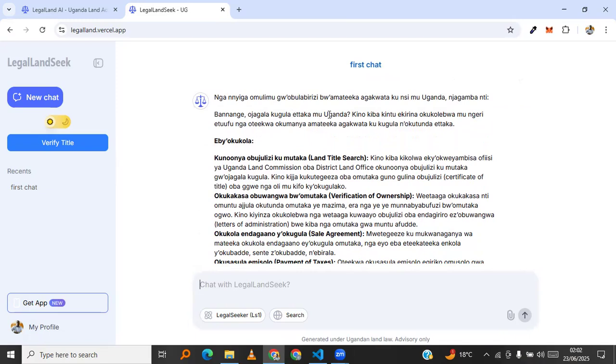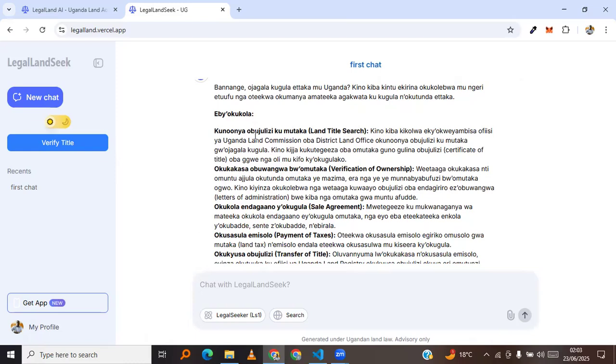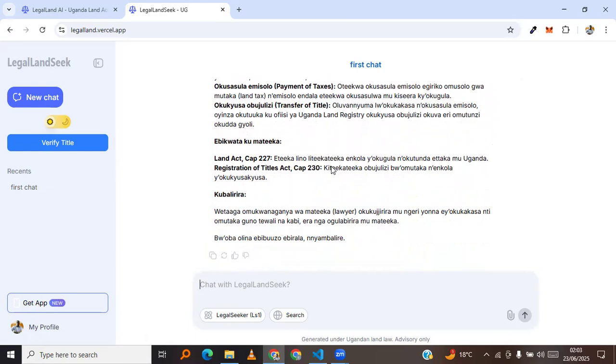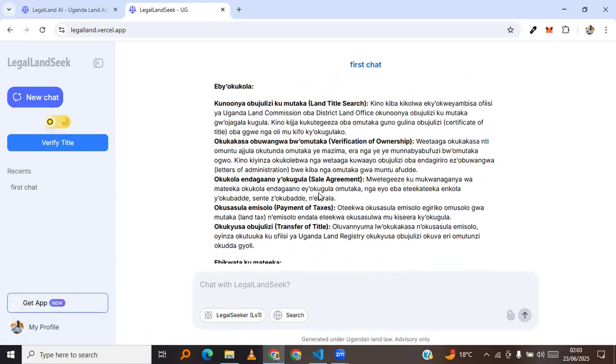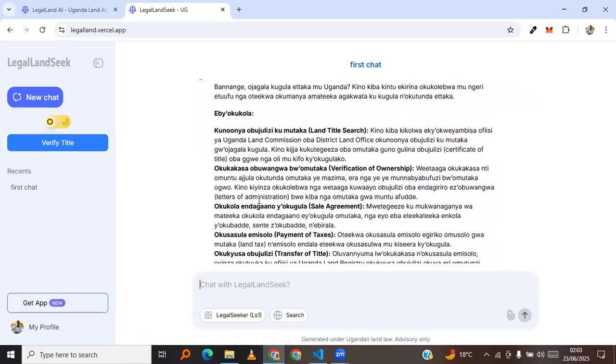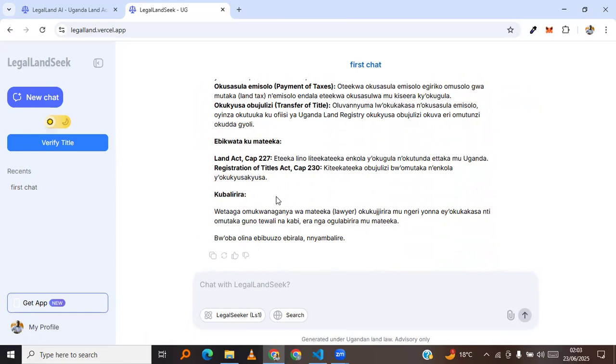Ojagala kugula ttaka mu Uganda, kino kiba kintu ekirina kukolebwa mu ngeri entuufu nga oteekwa kumanya amateeka agakwata ku kugula n'okutunda ettaka. So it is really responding in Luganda. I don't want to read all this in Luganda, but this is what it is able to generate in Luganda. So yes, that is it for the Luganda and English.